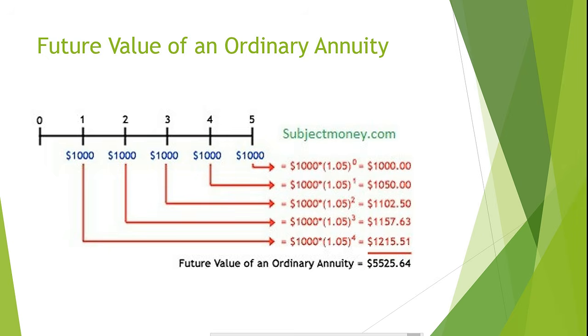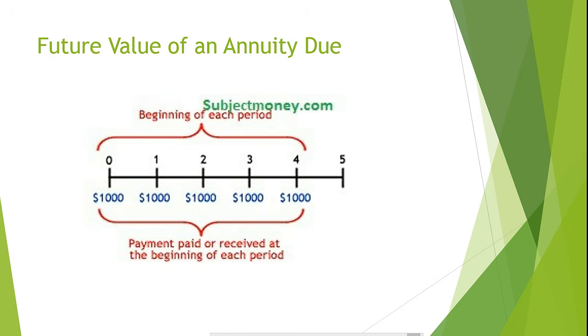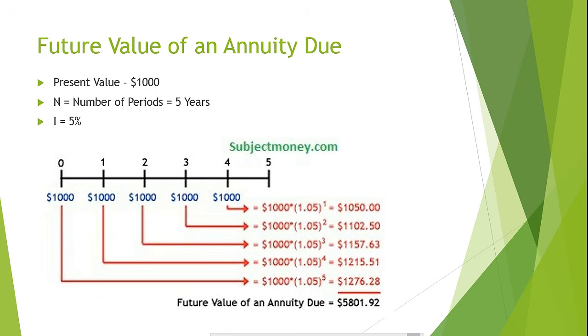Notice that over the next 5 years, we receive 5 $1,000 payments, except this time they're being paid at the beginning of each period. Now let's solve the future value of an annuity due of $1,000 held for 5 periods in an account that earns 5% interest. Since the first payment is made at the beginning of the first period, it will earn interest over 5 periods until it is withdrawn 5 years from today.